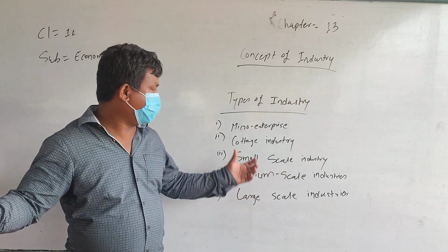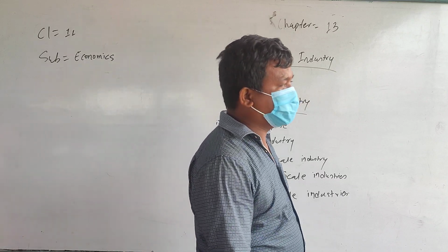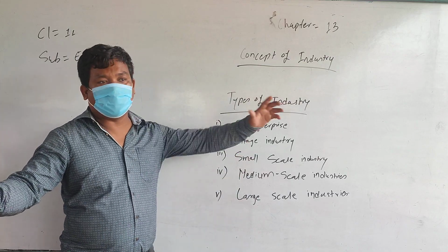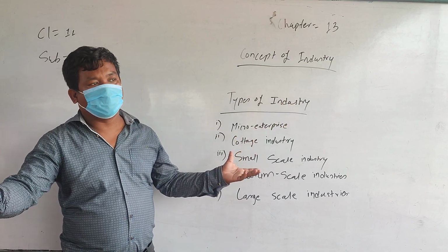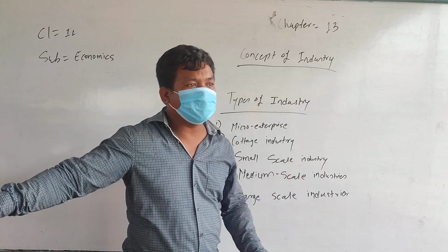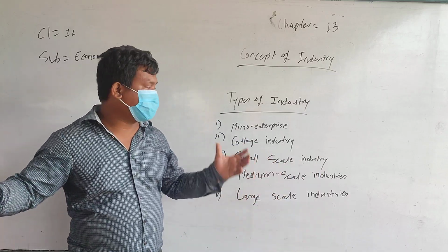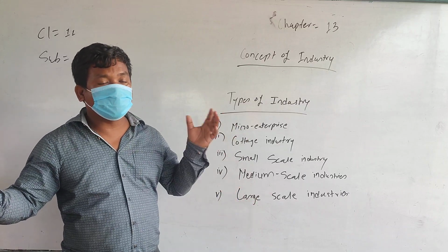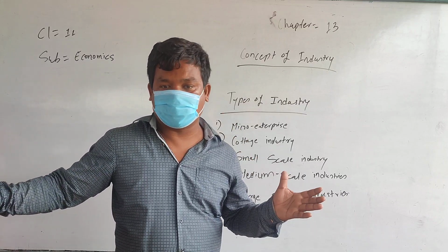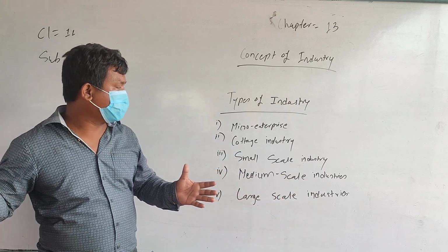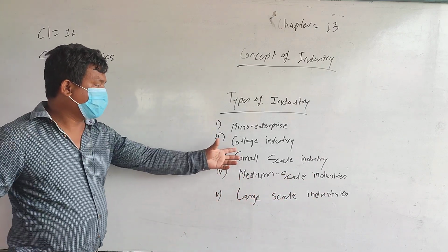This type of industry should be managed and controlled by the industry owner itself. In the case of machines utilizing fuels and electricity, the machines should not use more than 20 kilowatt electricity. Such types of industry all come under micro enterprise. Now cottage industry.